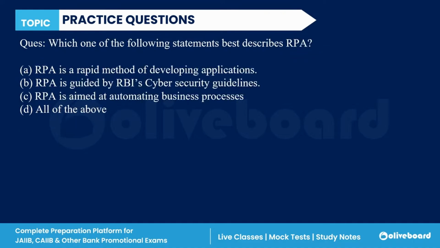Next, which of the following statements best describes the RPA process? RPA is a rapid method of developing applications. It is guided by the Reserve Bank of India's cybersecurity guidelines. It is aimed at automating business processes. Or all of the above. Which one best defines the process of RPA? Everyone, please answer this question.